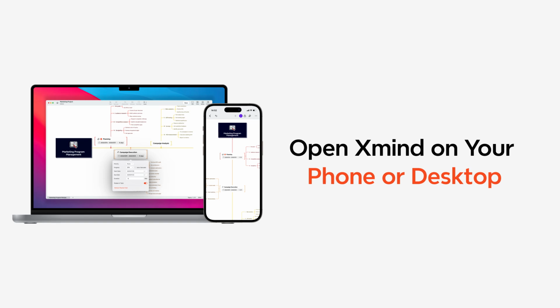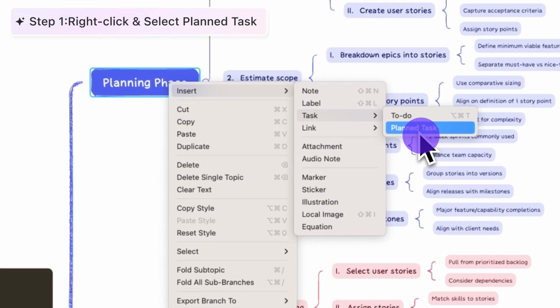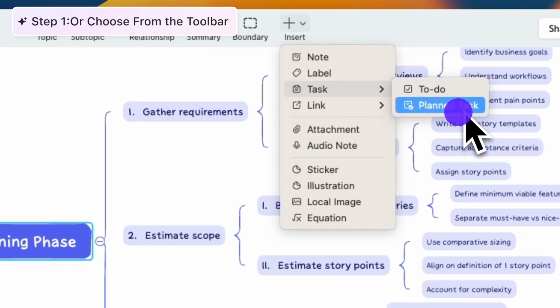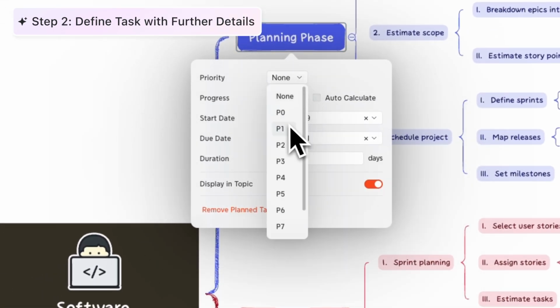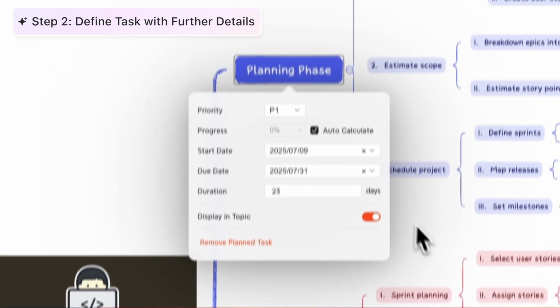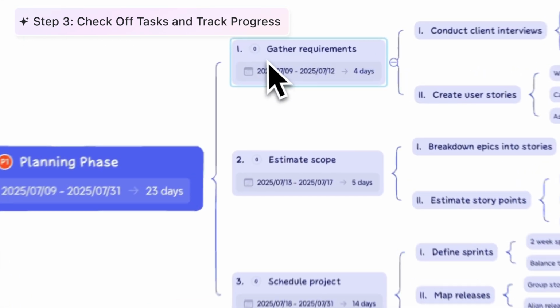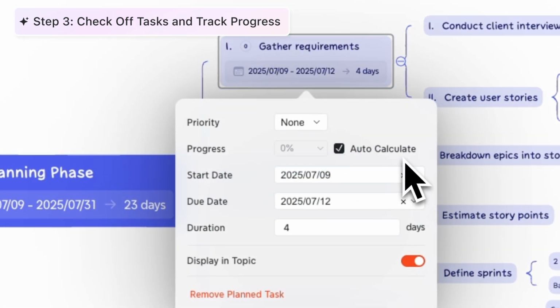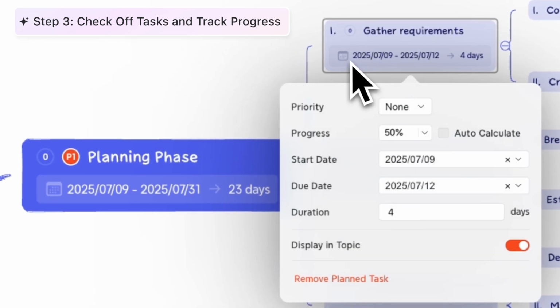Here's a step-by-step guide. Whenever you are, open Xmind when inspiration strikes. Right-click any node and select planned task, or choose it directly from the top toolbar. Set a start and end time, choose its priority, and track progress as you go. You can let Xmind calculate progress automatically based on subtasks, or update it manually for full control.